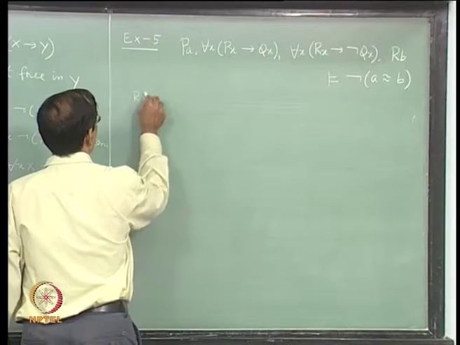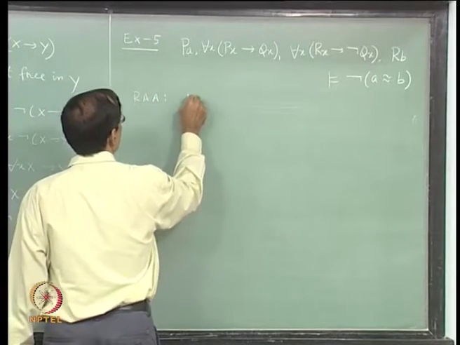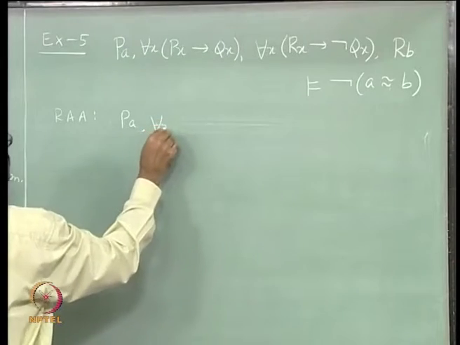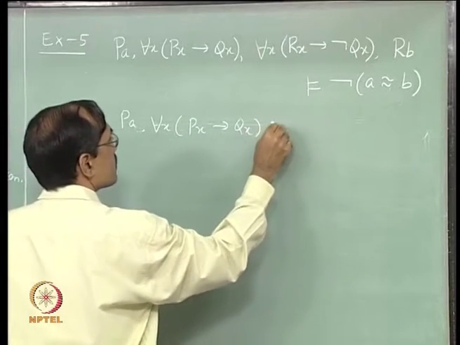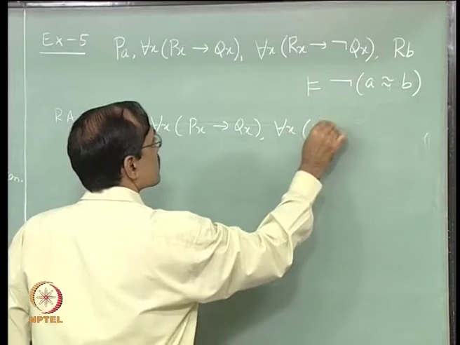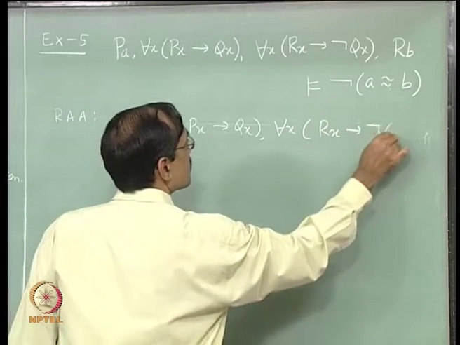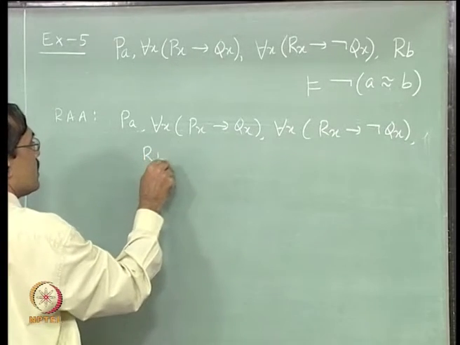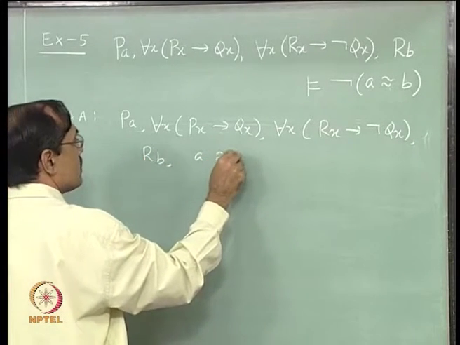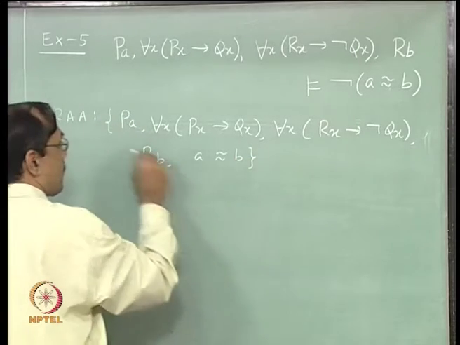So by RAA we try to show, PA: for each x, Px implies Qx, for each x, Rx implies not Qx, and Rb and a equal to b is inconsistent.